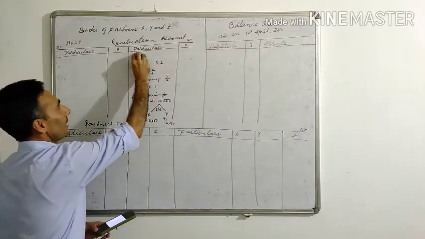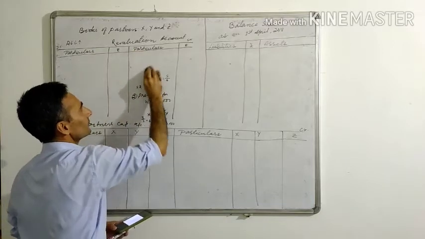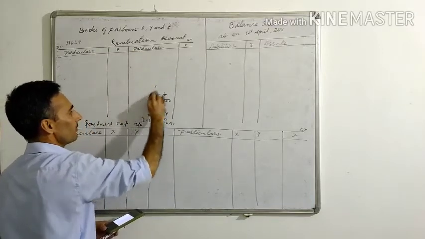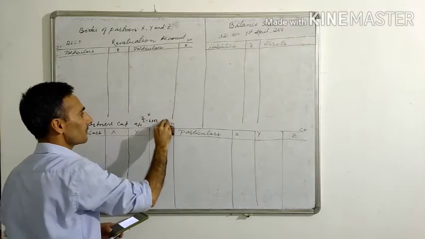Before I begin, I have to remember this one: the premium amount of 10,000, 6,000 and 4,000.